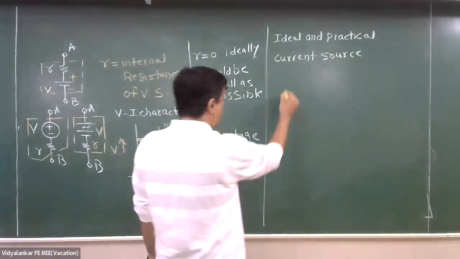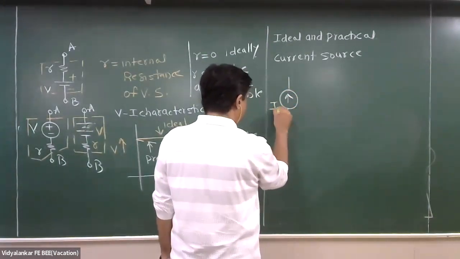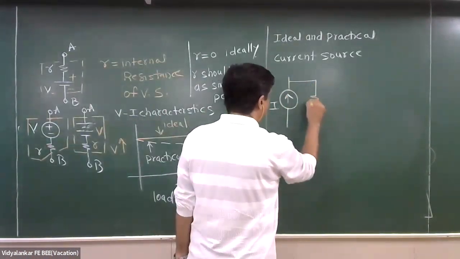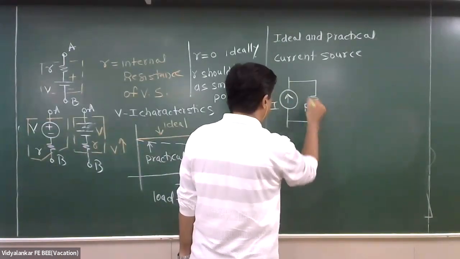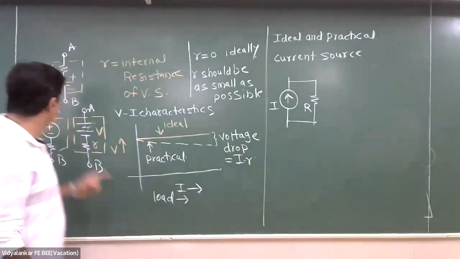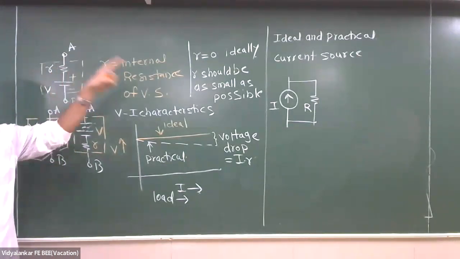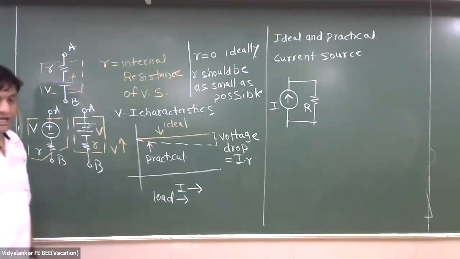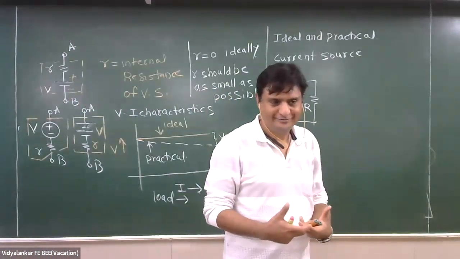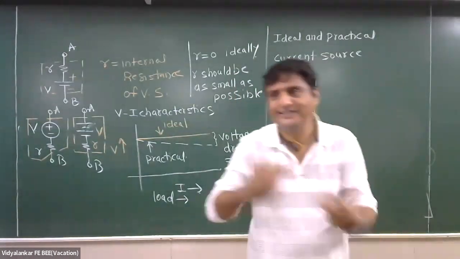So children, this is I and this is R, and what remains will be delivered to the load. Okay, this is V, some drop across the resistance and the remaining voltage will be delivered to the load. Okay, ideally what should happen? There is a battery of 5 volt, R is 0, so nothing is dropped internally and all 5 volt is available for the load.